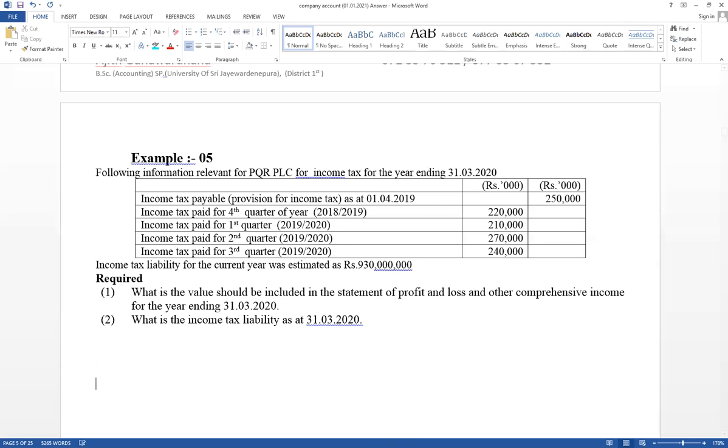Also the same way. The first three quarters' paid amount is given. Read carefully, try to answer.